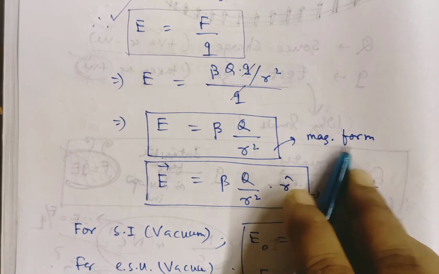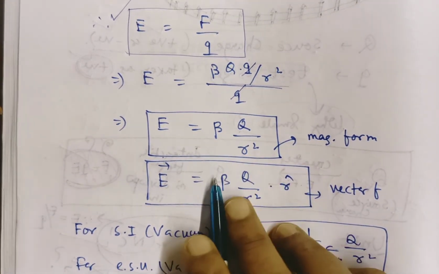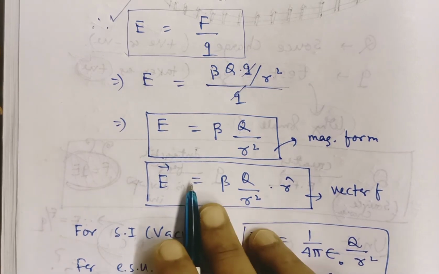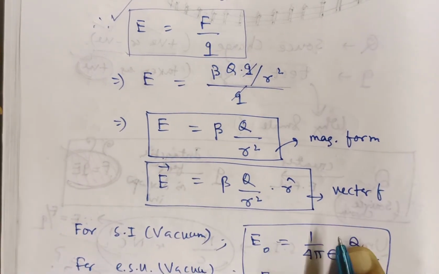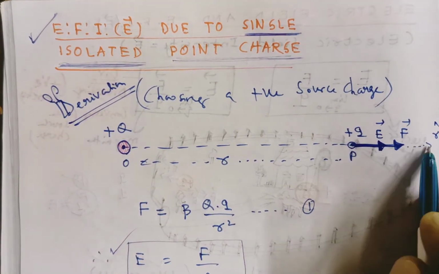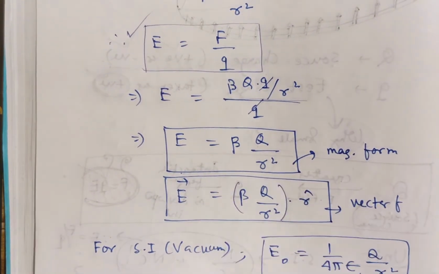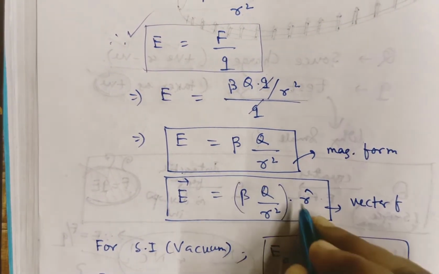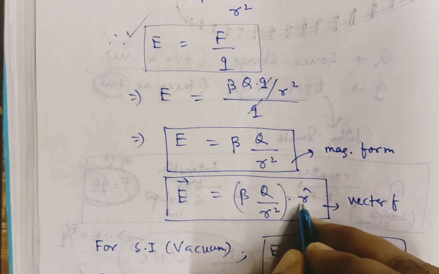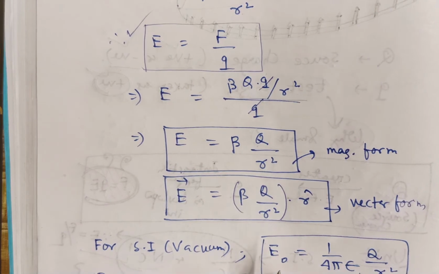While doing problems, you will use this formula for calculation of magnitude. If you want to represent its direction, just see the diagram. Intensity is represented with the unit vector r cap. So the intensity vector is k Q by r square, the magnitude part, with its unit vector attached to it. If you want to write it in vector form, you should write it in this way.